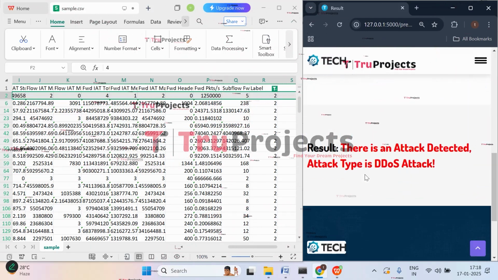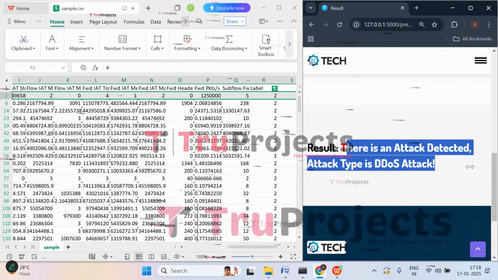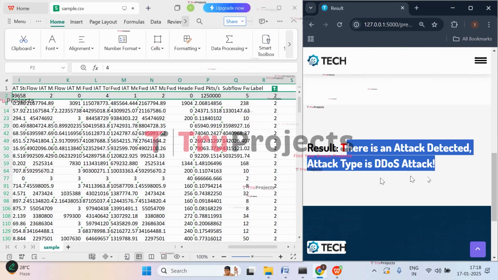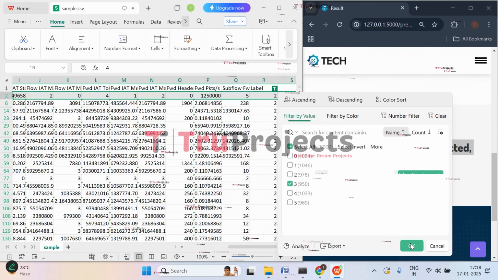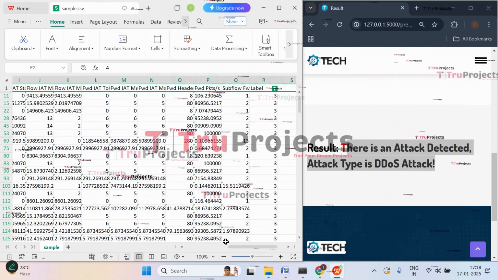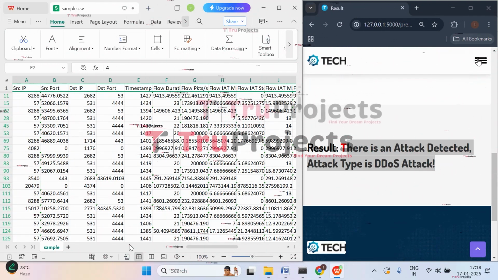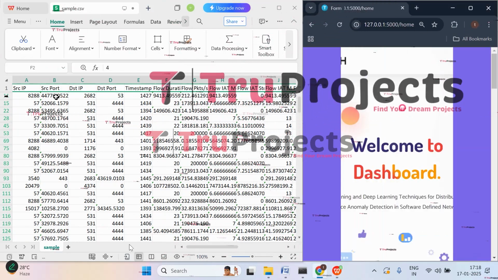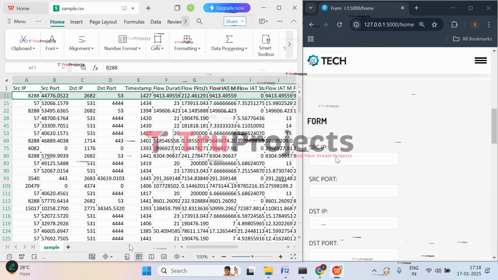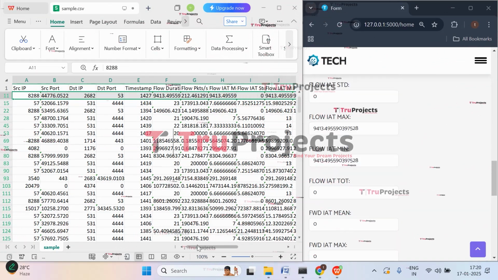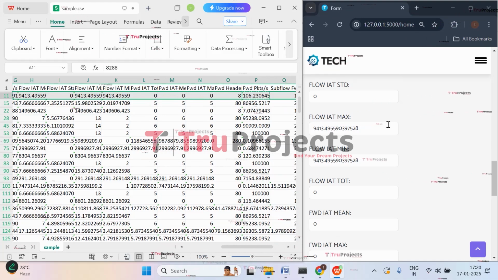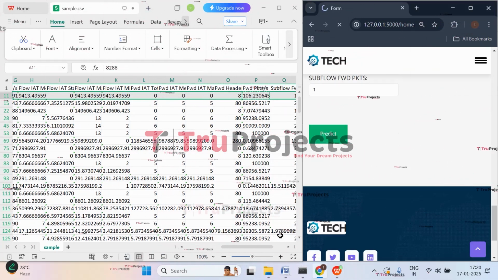So here we got the prediction that there is an attack detected and that attack type is DDoS attack. So your DDoS attack has been detected. Now let's apply filter to the class 3. Let's enter the values. So let's enter this case. I have entered all the parameters. So now let's click on predict.